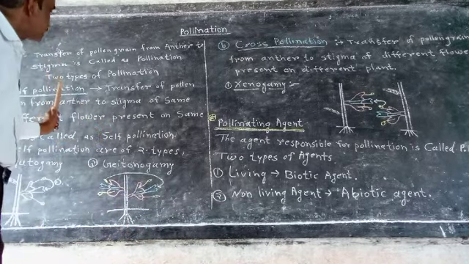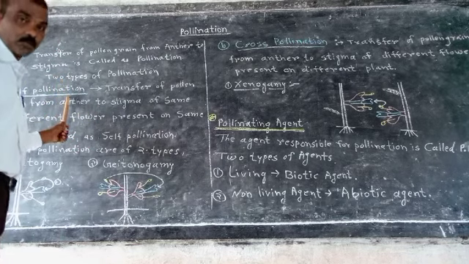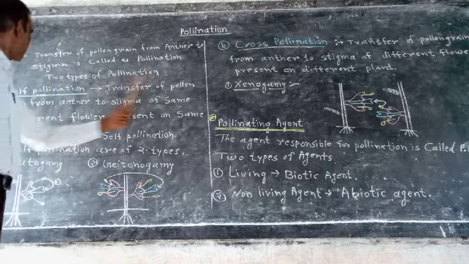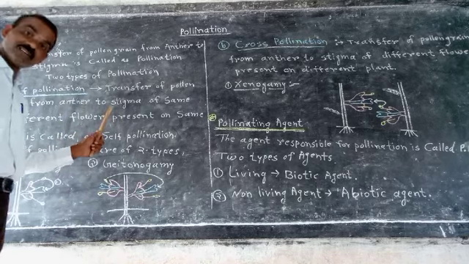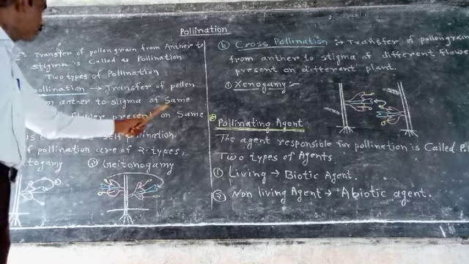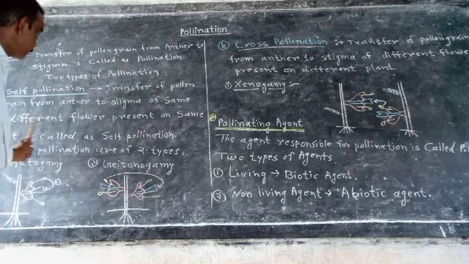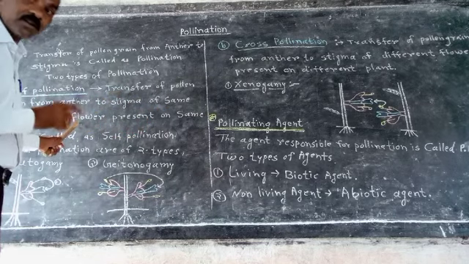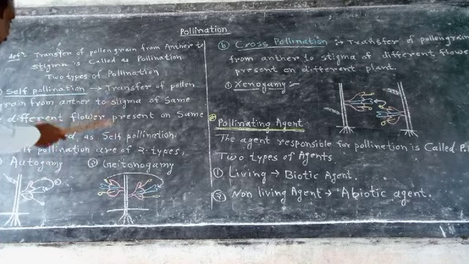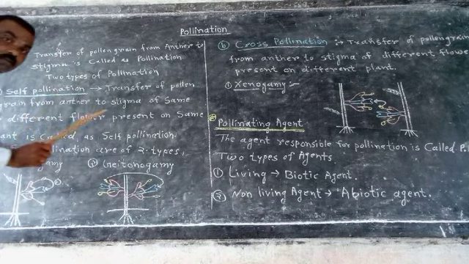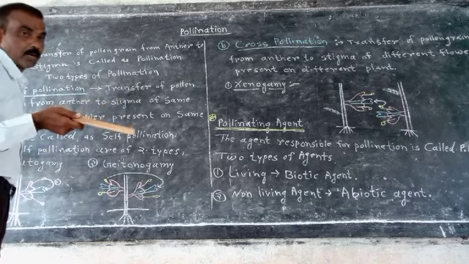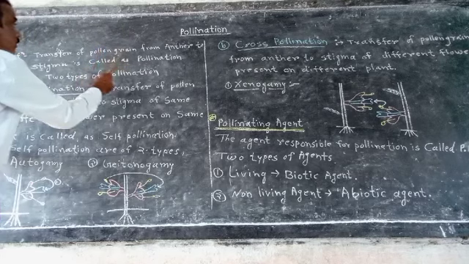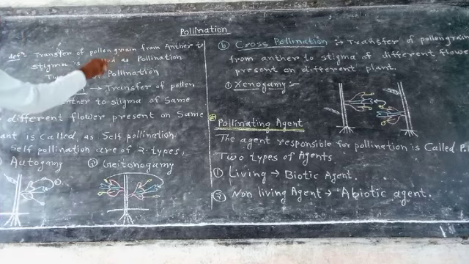Now what is self pollination? Self pollination means transfer of pollen grain from anther to stigma of the same or a different flower. Look here, the same or different flower present on the same plant. Transfer of pollen grain from anther to stigma is pollination.